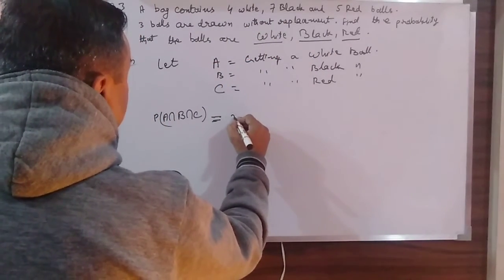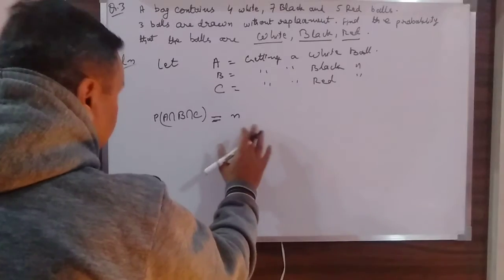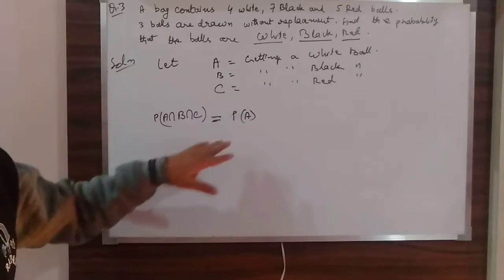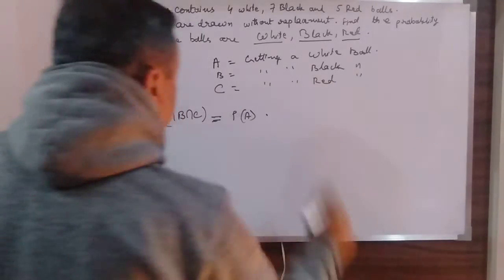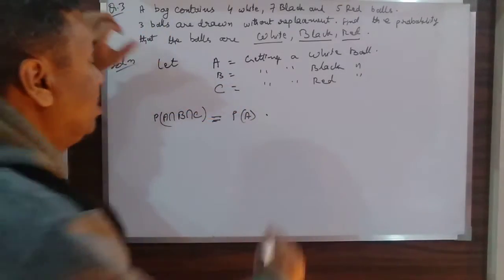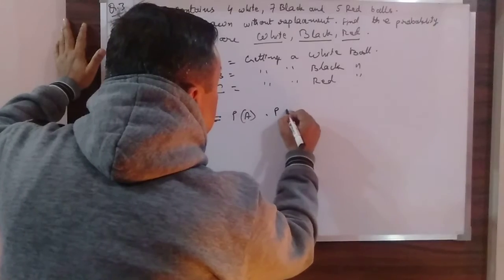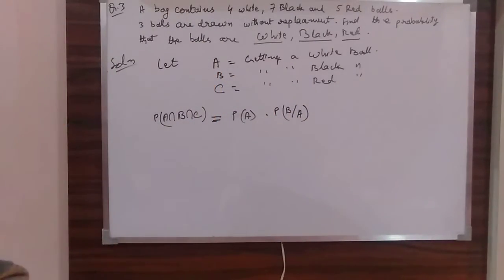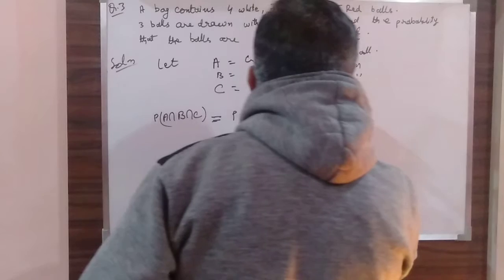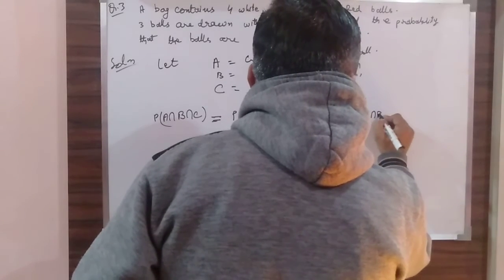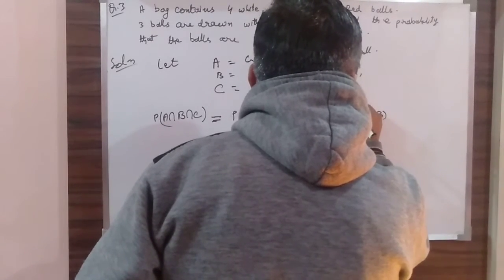Or I can say it is probability of A, what I have told you, probability of A multiplied by probability of B when A has already occurred. Then this will be multiplied by probability of C when both A and B have occurred.